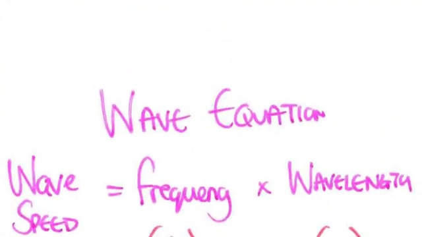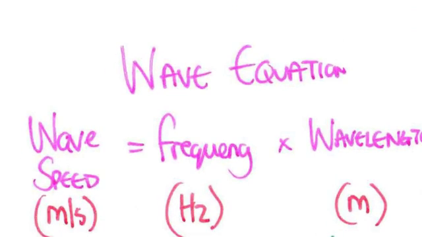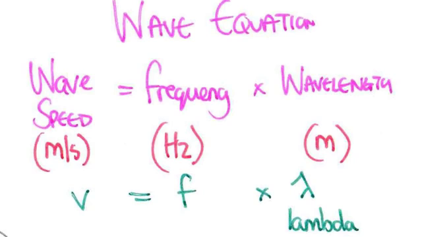Right, you'll also need to know about the wave equation, and the wave equation is wave speed equals frequency times wavelength. It allows us to work out the speed of a wave, the frequency and the wavelength. The wave speed is measured in meters per second if the frequency is in hertz and the wavelength is in meters. The symbols we sometimes use for this are: wave speed has the symbol v, frequency has the symbol f, and wavelength has the symbol lambda.